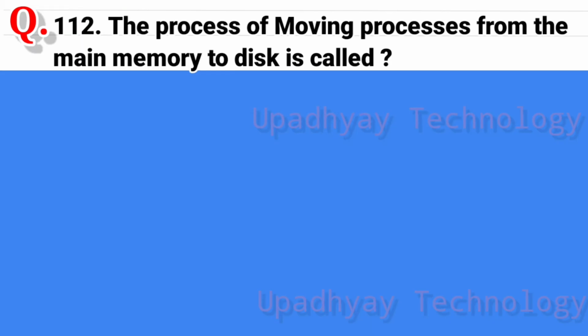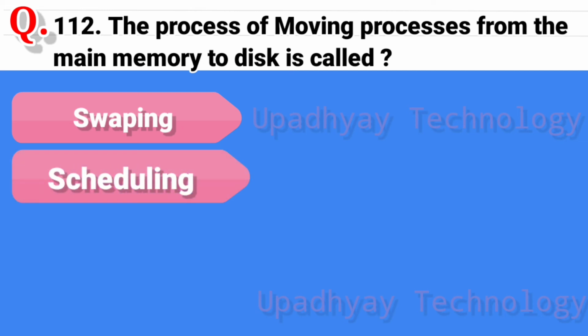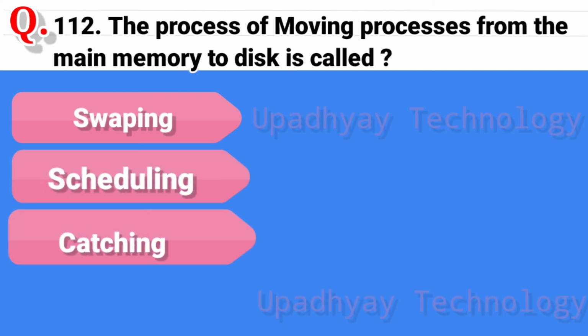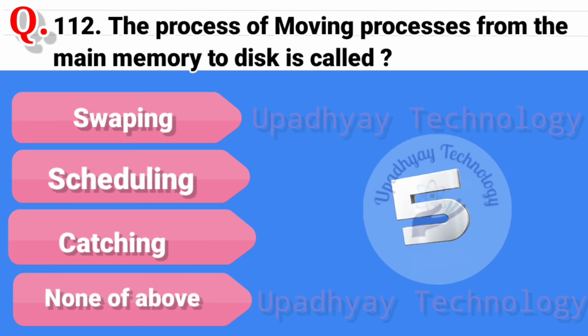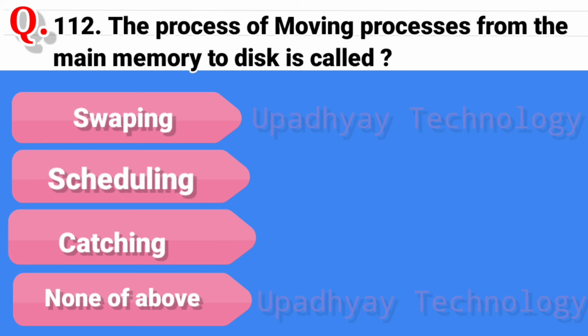Question 112. The process of moving processes from the main memory to disk is called. And the options are swapping, second option is scheduling, third option is caching, and the last option is none of above, and the correct answer is swapping.